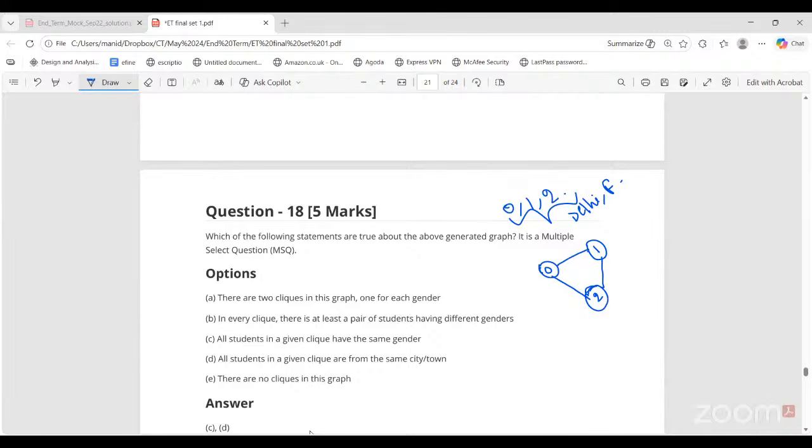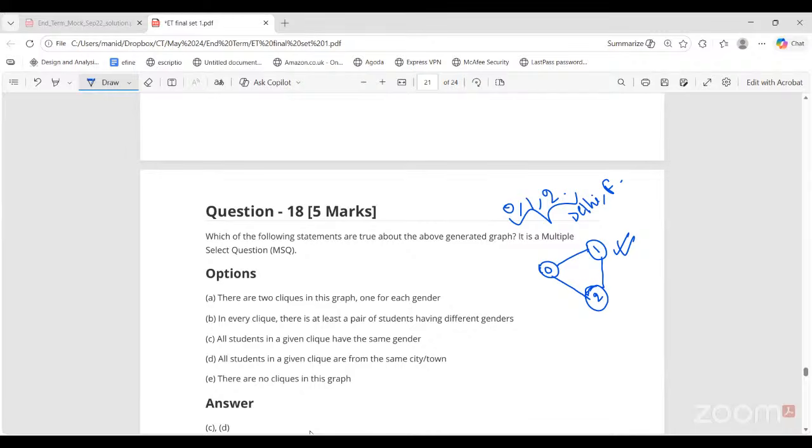In every clique, there is at least a pair of students having different genders. Is this correct? Not required. No, ma'am. In this clique, no one has different gender. And also, you cannot have different gender and be in the same clique, because the edge only exists if you have the same gender and are from the same city town.